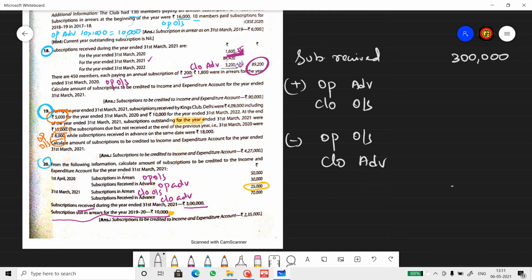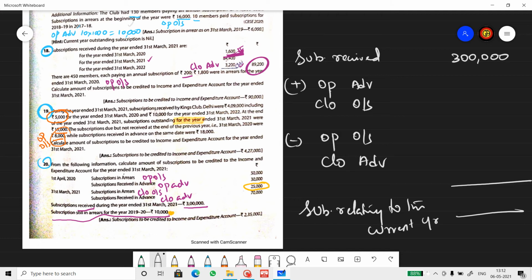We get subscription relating to the current year. Now, according to the question, it's 3 lakh rupees. Closing outstanding is 25,000.